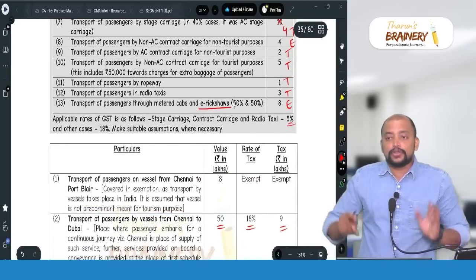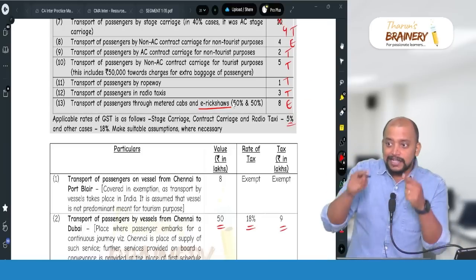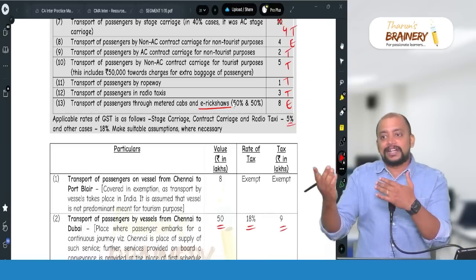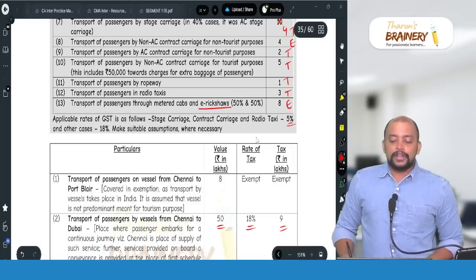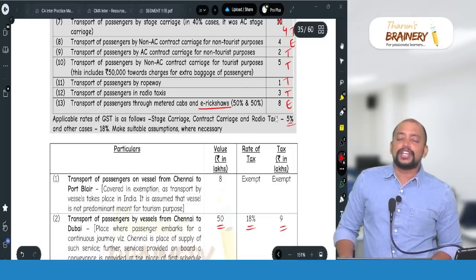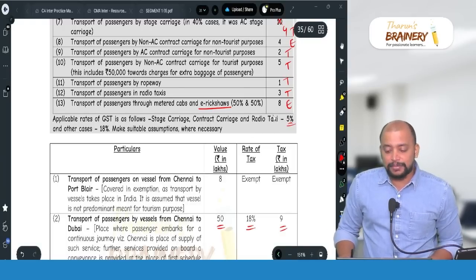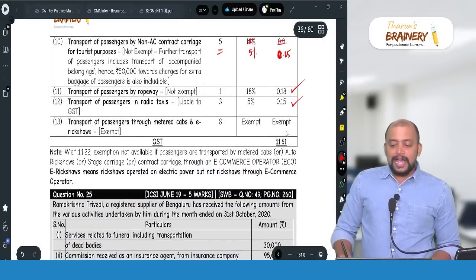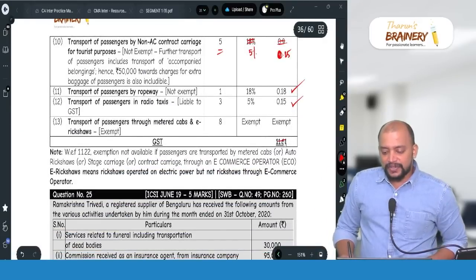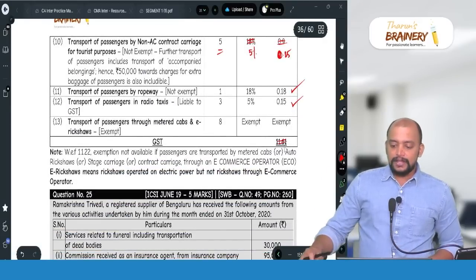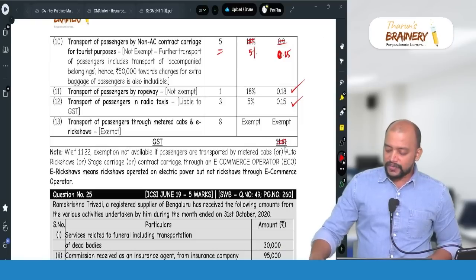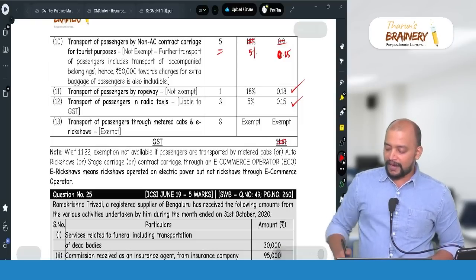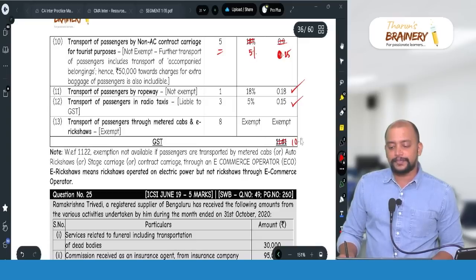E-rickshaw does not mean through an e-commerce operator. E-rickshaw means, rather than petrol or diesel, it is electric operated, okay. So not through an e-commerce operator. What if it is through an e-commerce operator? It will be taxable. So therefore it is exempted here. And the total, I think, slight change will be there. So 11.61 minus 0.9 plus 0.25, 10.96.